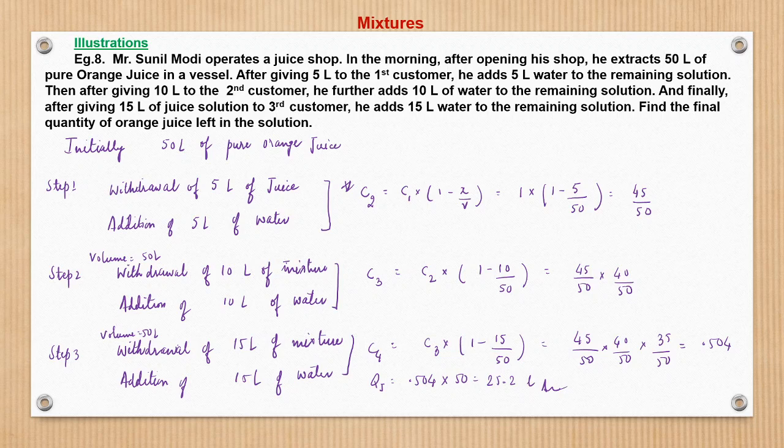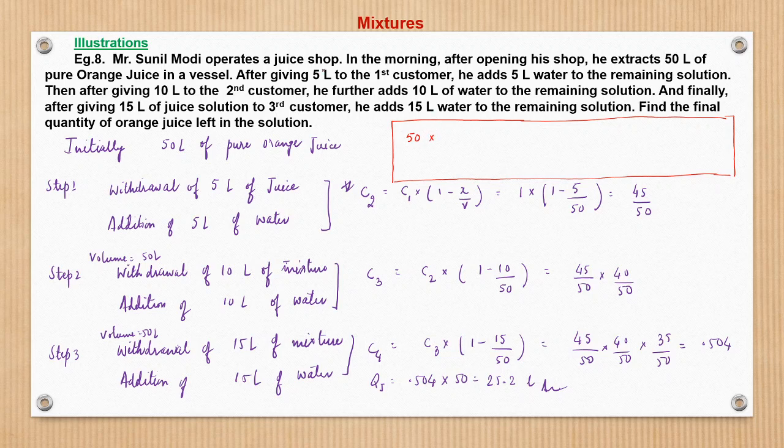Now, why did I write the steps in breaks? Just to make the understanding better. Otherwise, see, one approach would be that in terms of quantity, I can write the initial quantity of juice, 50 liter.